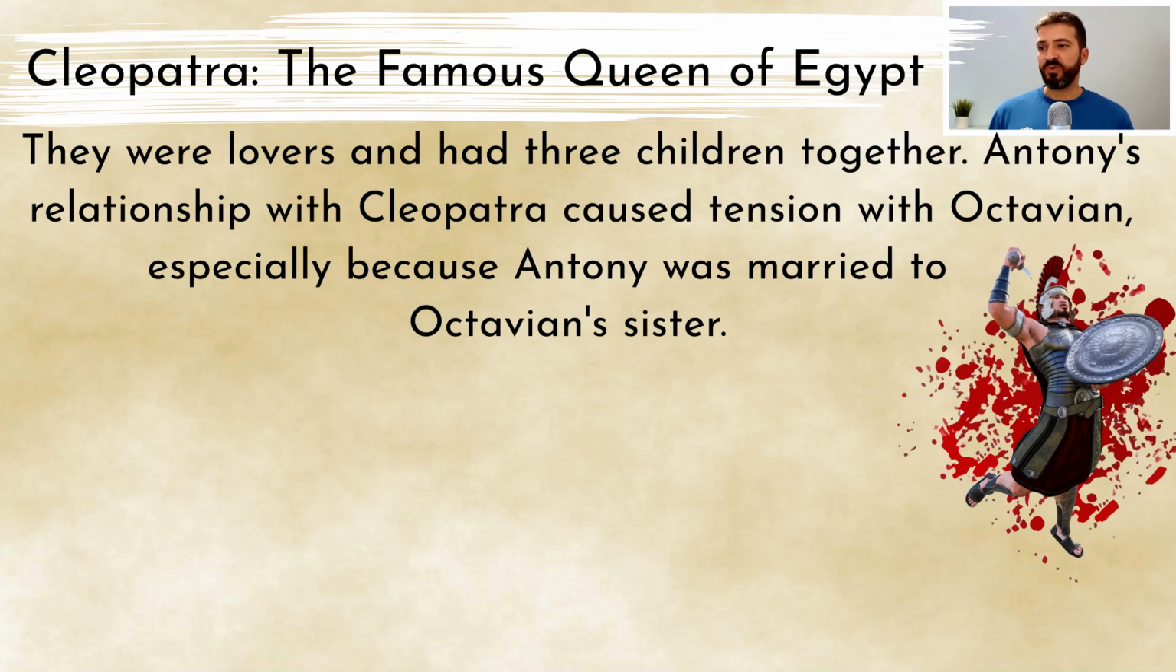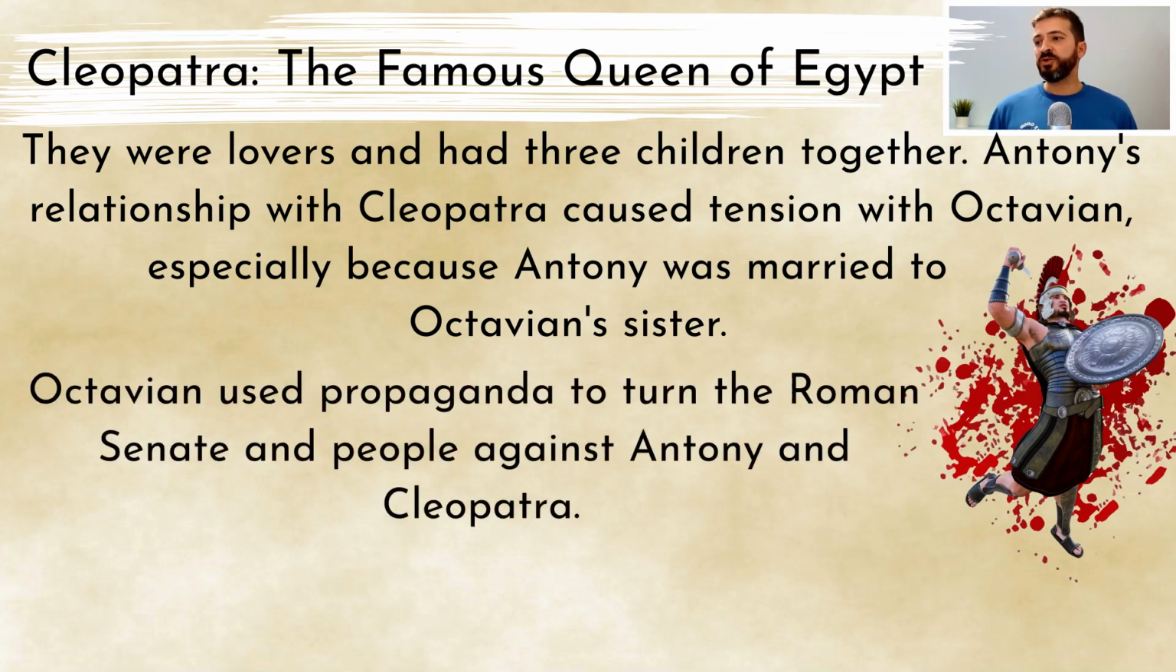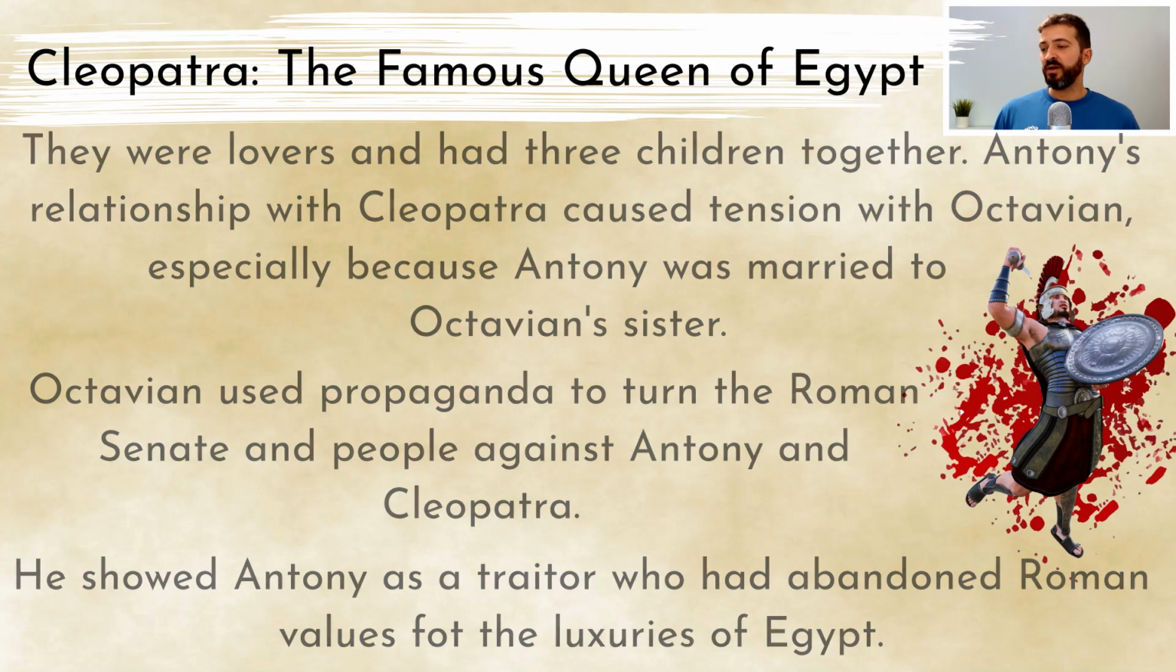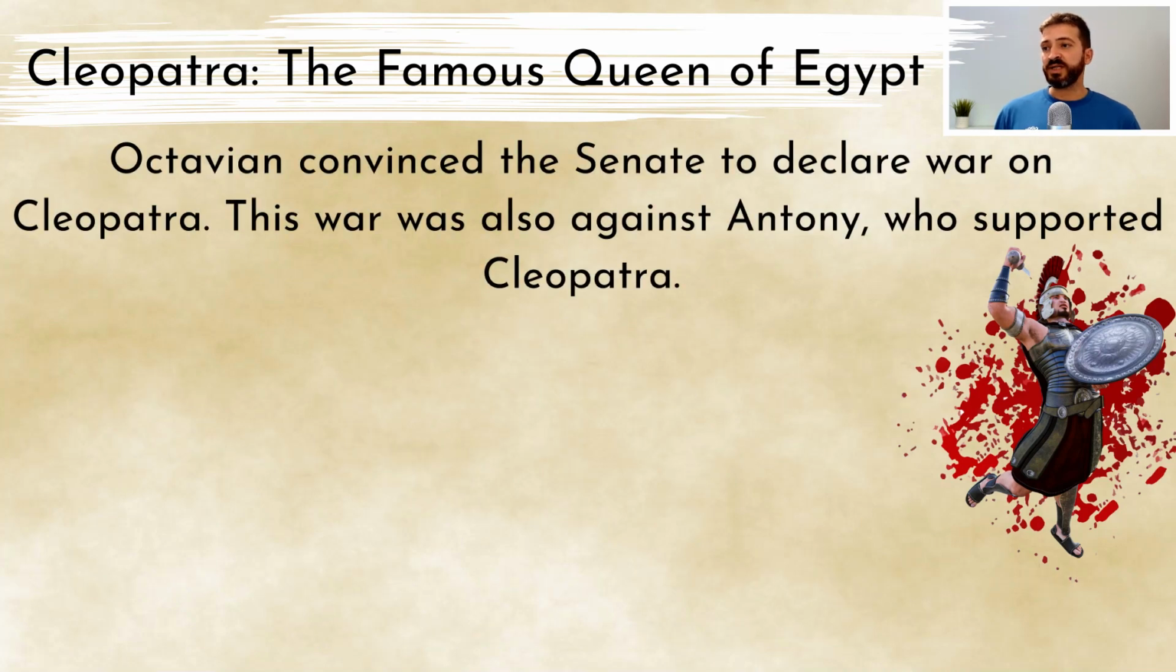Antony's relationship with Cleopatra caused tension with Octavian, especially because Antony was married to Octavian's sister. Octavian used propaganda to turn the Roman Senate and people against Antony and Cleopatra. He showed Antony as a traitor who had abandoned Roman values for the luxuries of Egypt. Octavian convinced the Senate to declare war on Cleopatra. This war was also against Antony, who supported Cleopatra.